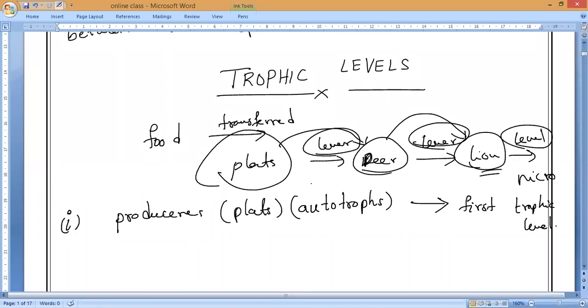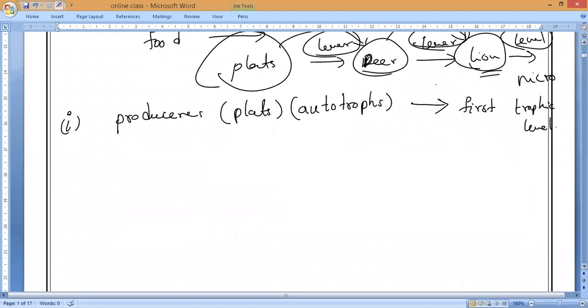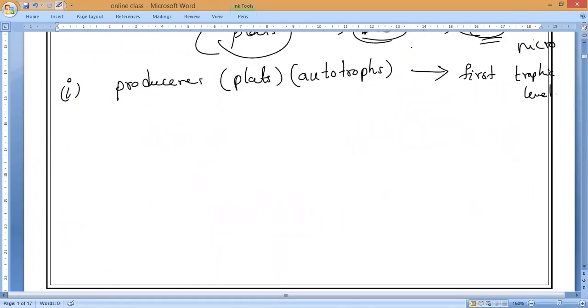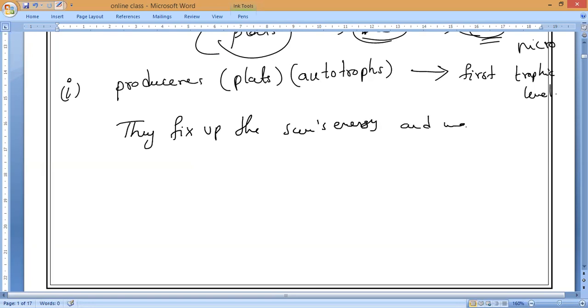So that is why they will fix up the sun's energy and make it available for consumers. So that is why we call them the primary step or first step in every food chain, food web, and every trophic level. They will make the food with the help of sunlight, and they will make it for consumers. So that is what it is. They will fix up the sun's energy and make it available for consumers. So who are consumers?